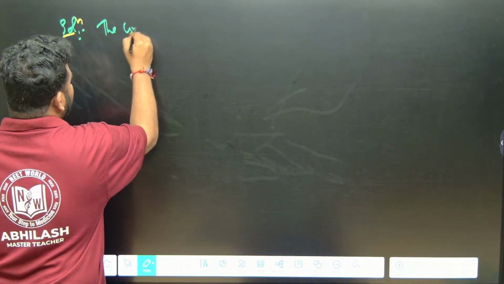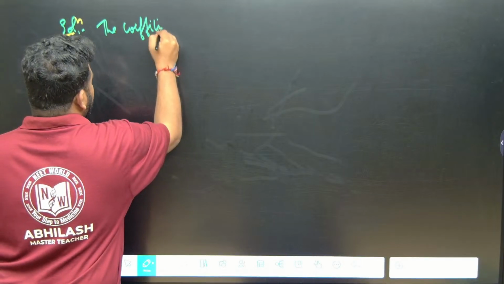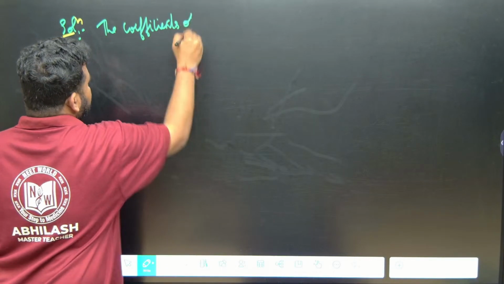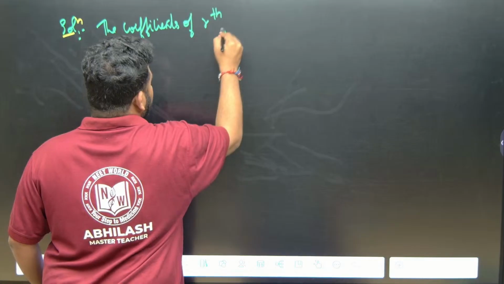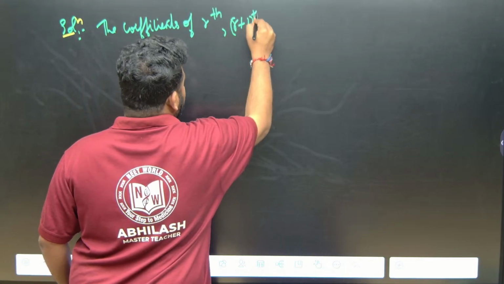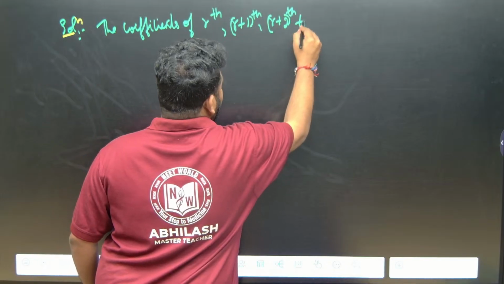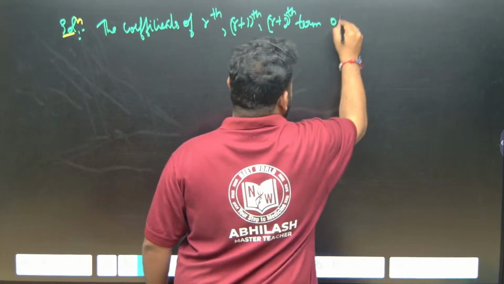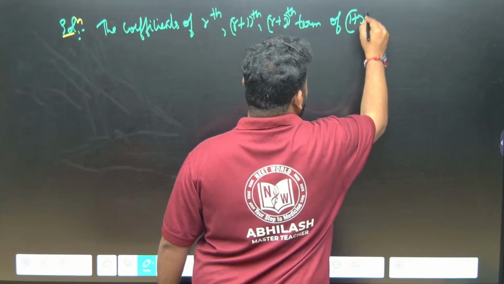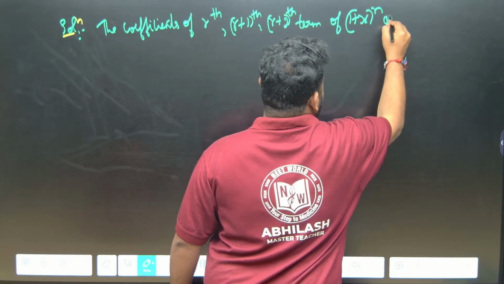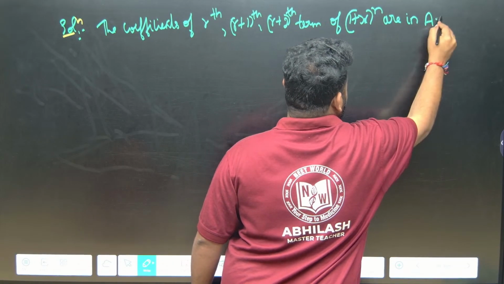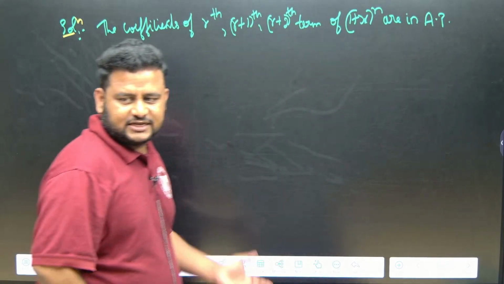The coefficients of r, r plus 1, r plus 2 terms of the expansion 1 plus x to the power of n are in AP. So let us take the coefficients.